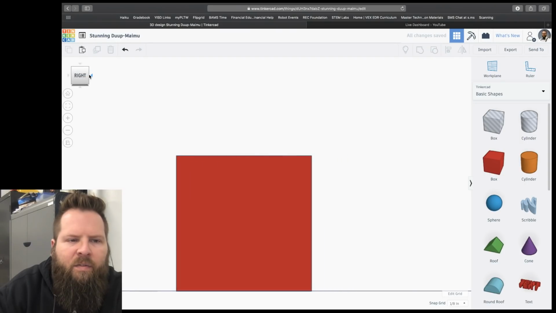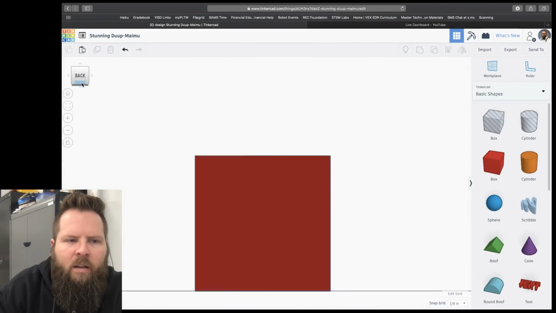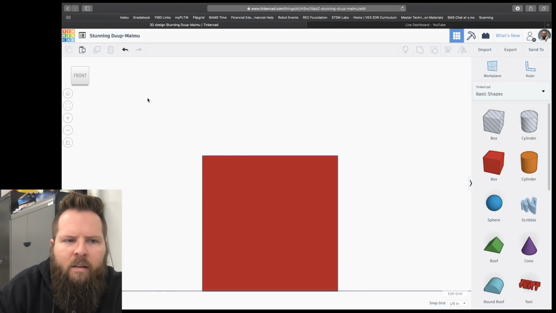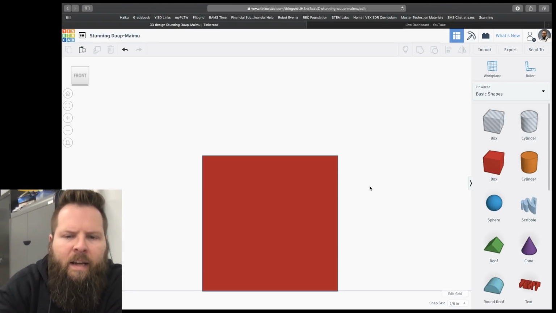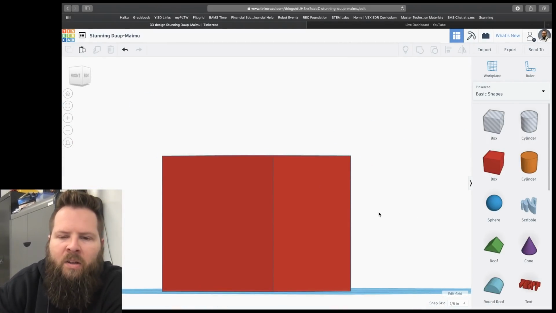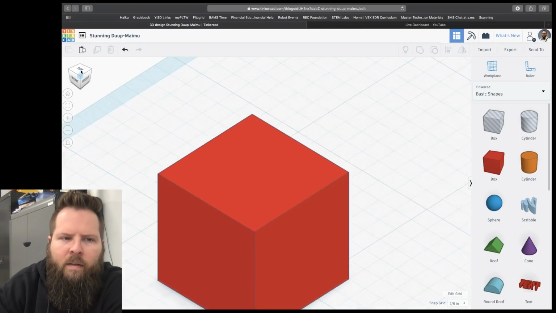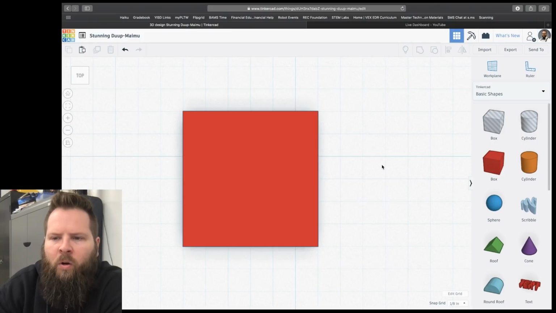And notice I can see the front view, the right view, the back, the left. I can see the bottom of it, the back of it, and then the front, right? By clicking those little arrows, I can switch my view around. Okay. Also, if I click with 2 fingers and drag it around, or if you have a mouse, you can click and hold the right mouse button and drag it around. Okay. So you're going to get more comfortable with this as you work with it.